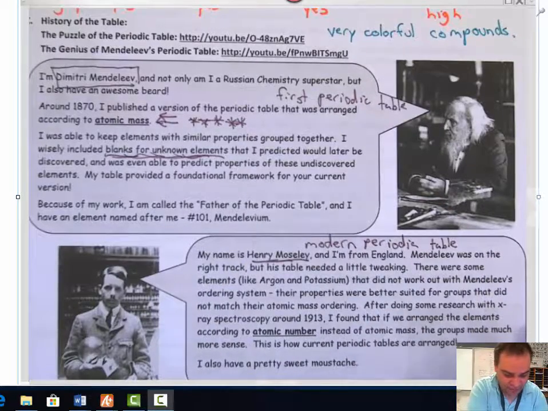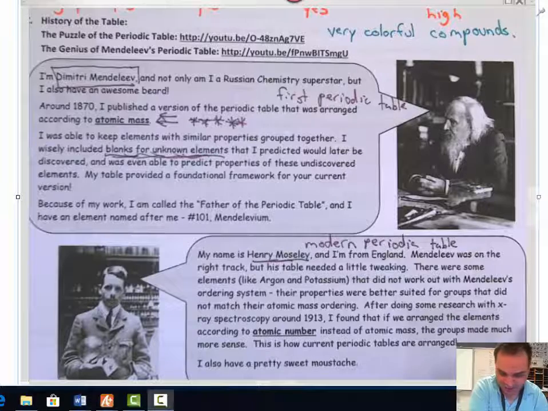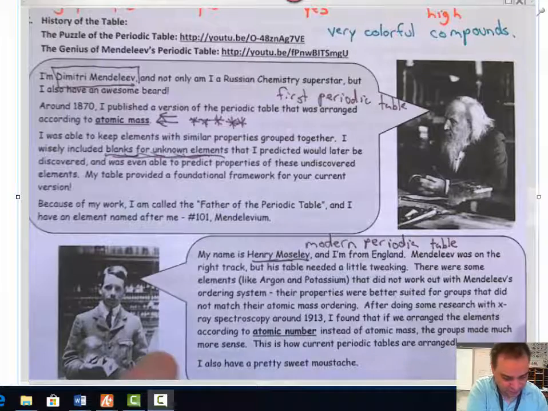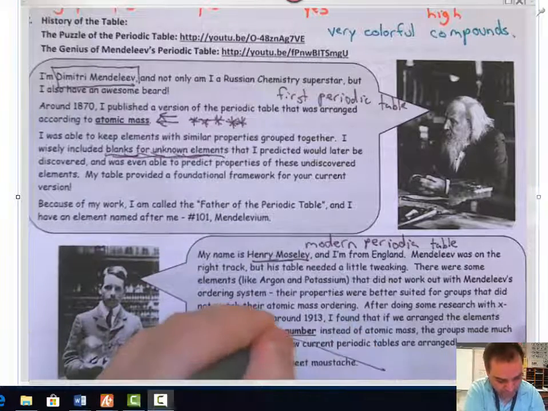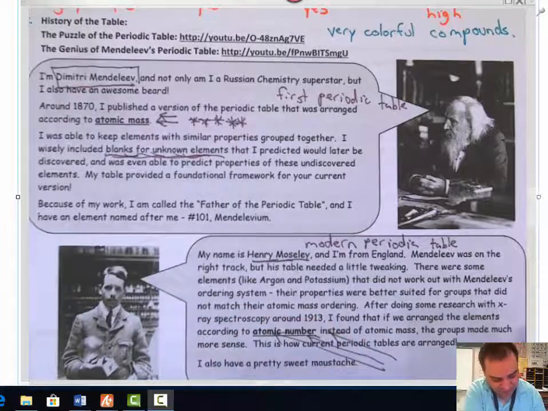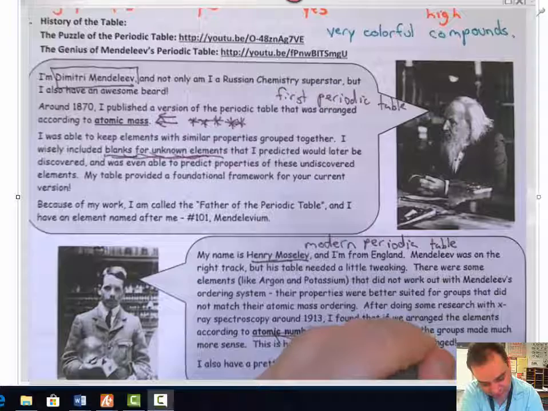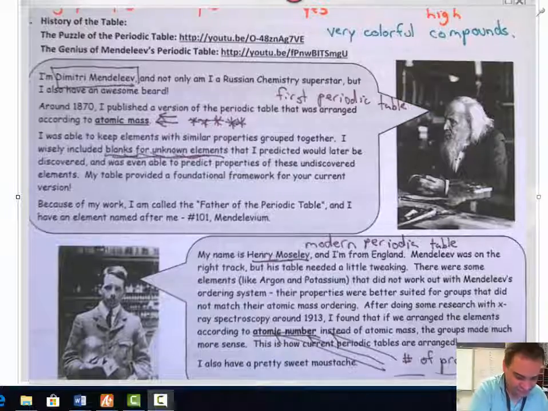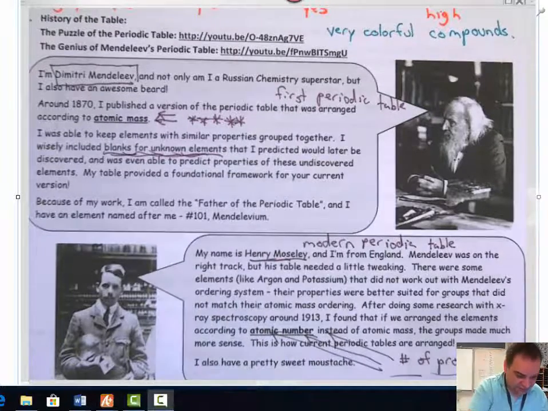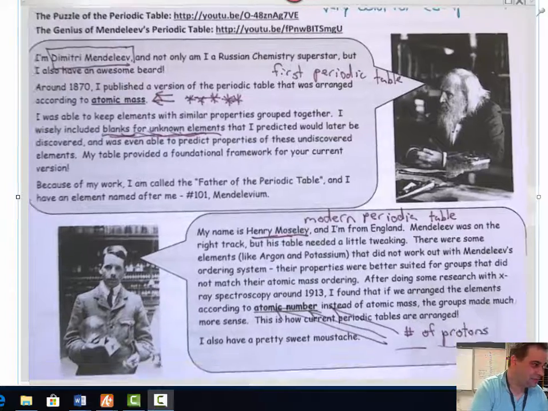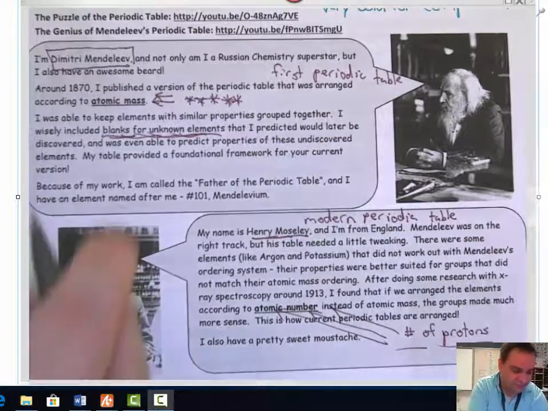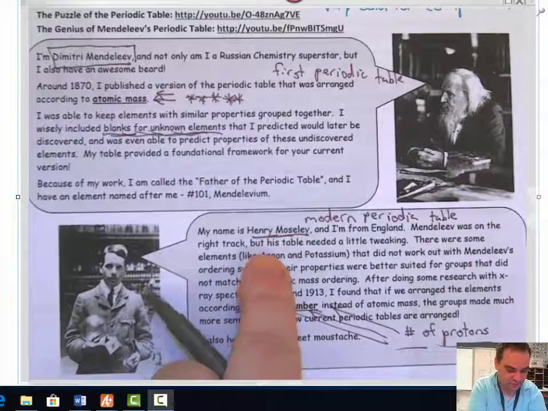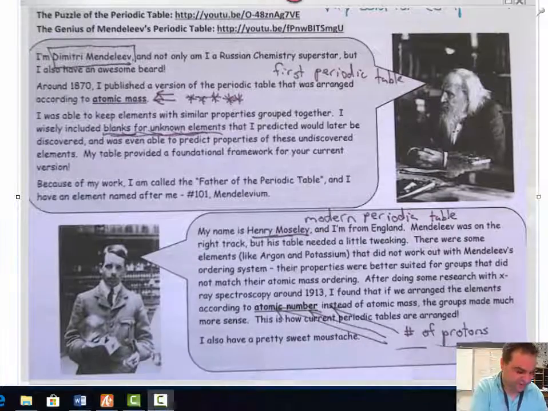Now, he found out that the elements were not arranged by atomic mass because, like argon and potassium, they do not go in order of atomic mass. So he arranged them by atomic number. Atomic number is the number of protons, which we'll go over later as well. And he did this with X-ray spectroscopy and all that fun stuff. So the big thing here: Mendeleev's first periodic table had undiscovered elements and was arranged by atomic mass. Henry Moseley did the modern periodic table by the number of protons, which is the atomic number.